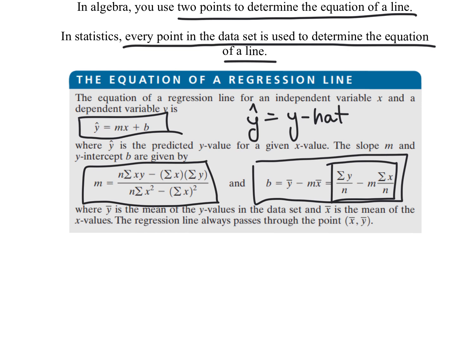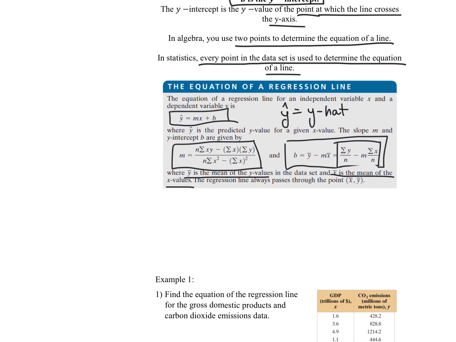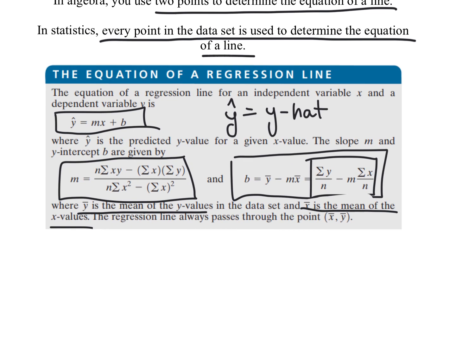Okay, and the regression line will always pass through the point x bar, y bar. Y bar is the mean of the y values, and x bar is the mean of the x values. So that is how we find the linear regression.